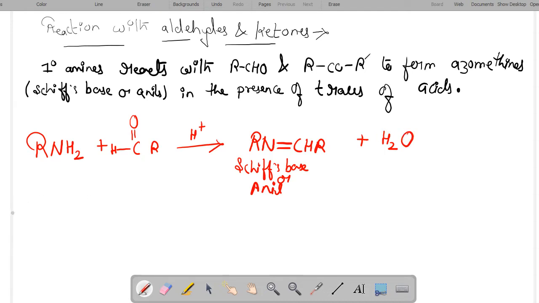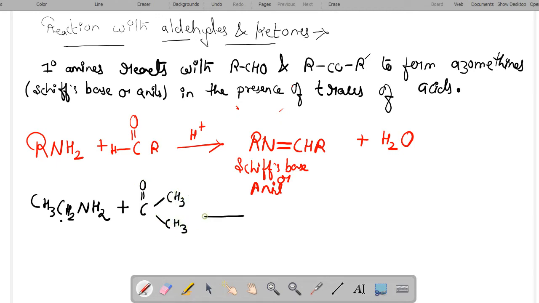Similarly, for example, we are considering here CH3CH2NH2, that is ethanamine, which is reacting with ketone.